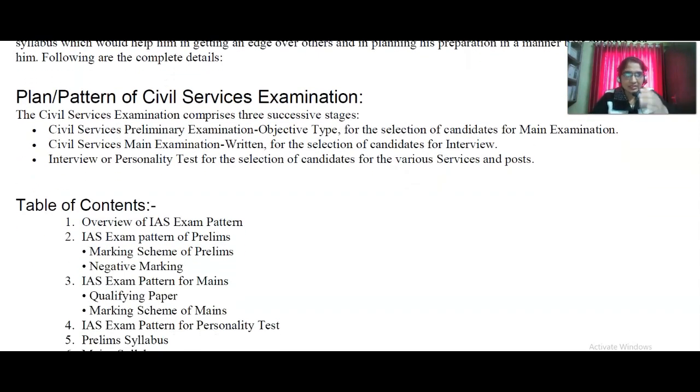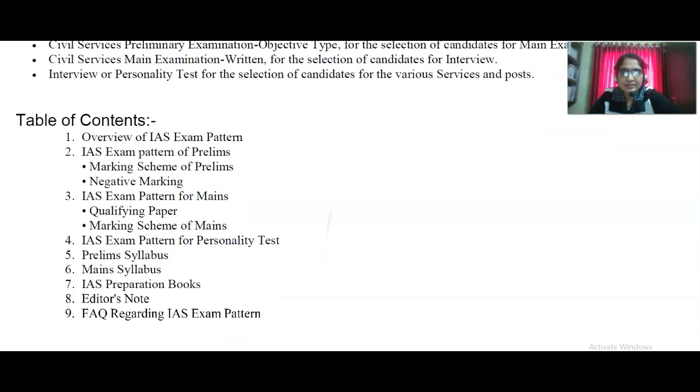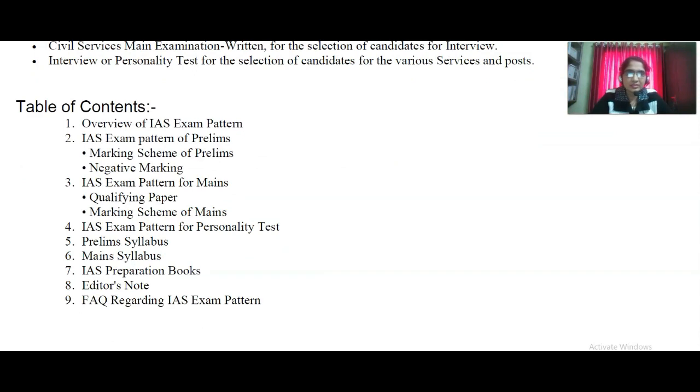Now what are the contents? IAS exam pattern is what I am going to explain to you. IAS exam overview, then IAS exam pattern of prelims, marking scheme of prelims and negative marking, IAS exam pattern for mains, qualifying paper, marking scheme of mains, IAS exam pattern of personality test, meaning the interview, and prelims syllabus and mains syllabus. These are what I am going to explain here.